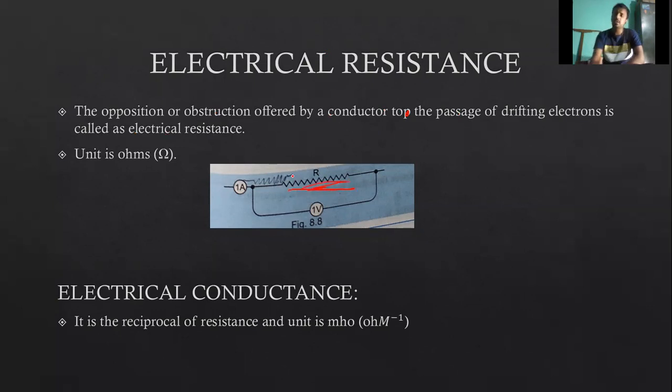It is also a conductor, and it allows the flow of electric current through it, but it doesn't allow everything; it keeps something to itself. Its unit is ohms. Electric conductance is the reciprocal of electric resistance. It is the reciprocal of resistance. Its unit is mho, or ohm inverse.